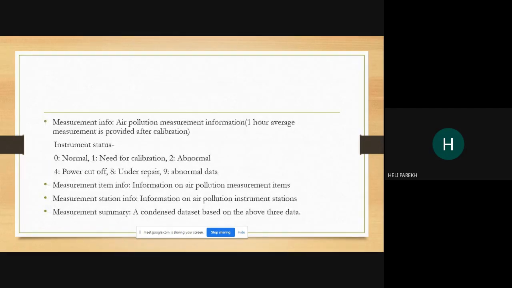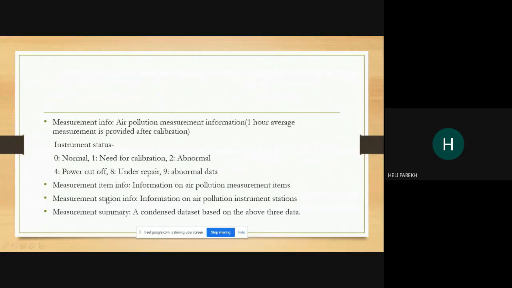Yeah, the four files are as follows: the measurement info contains the main information like concentration of different gases, and it has a 0 to 10 scale. Likewise, 0 is normal and 9 is abnormal. Next is measurement item info. It is kind of an indexing file that contains what SO2 stands for. Item code 1 stands for this item or gas. Likewise.